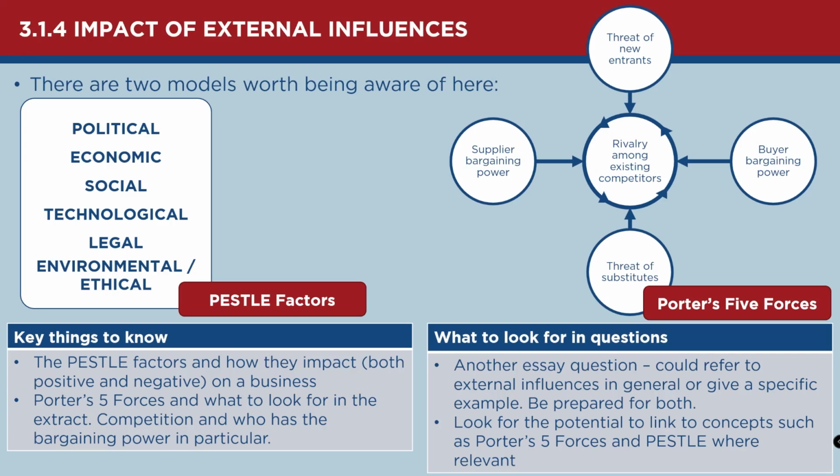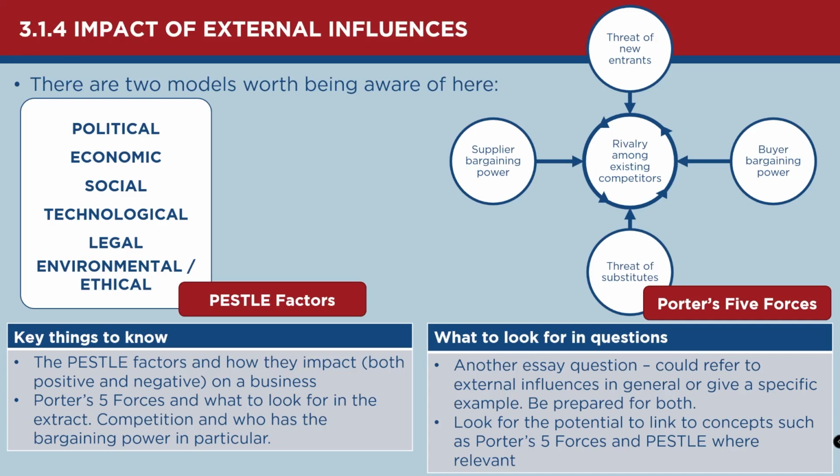I'm not going to touch on these in a great amount of detail, but it's worth bearing in mind that, for example, if it was a question specifically about legal or economic factors, you would expect 2.5.1 and 2.5.2 to also be mentioned in the advance information. Similarly with ethics and environmental, depending on where you read about PESTLE, you'll find a different second E. But if it was about ethics, would you see business ethics?